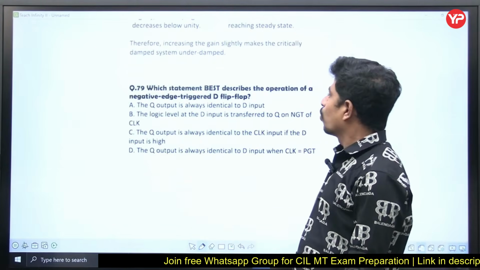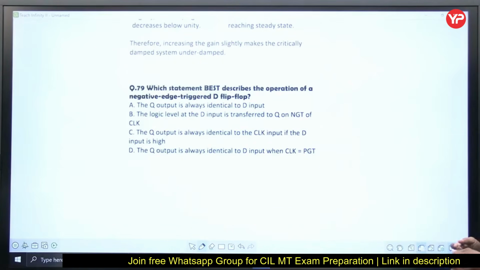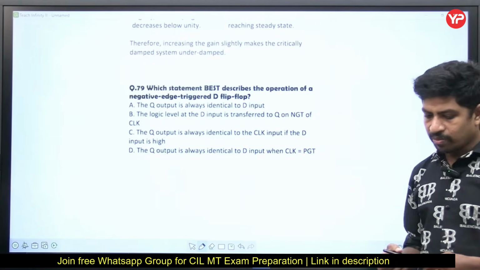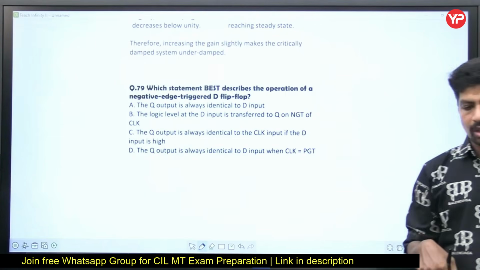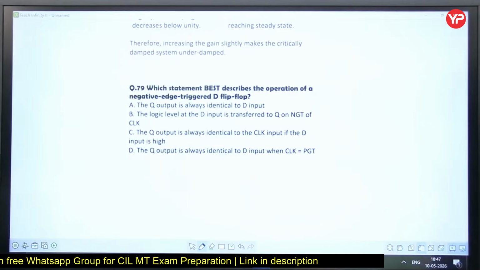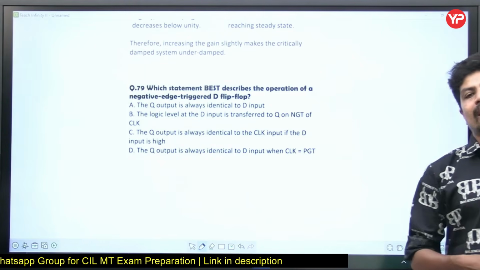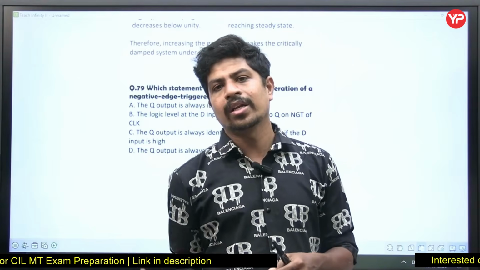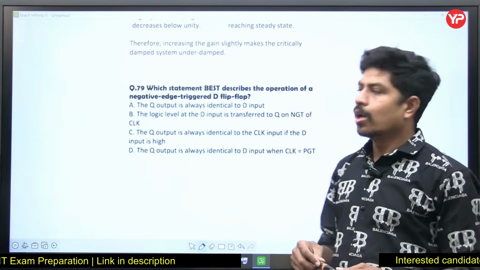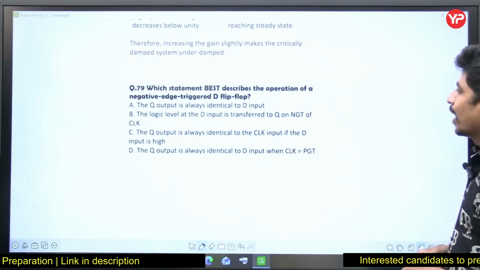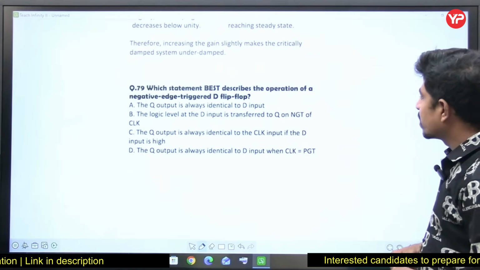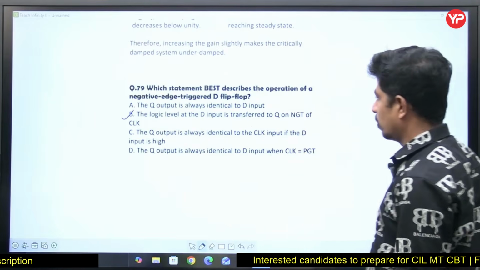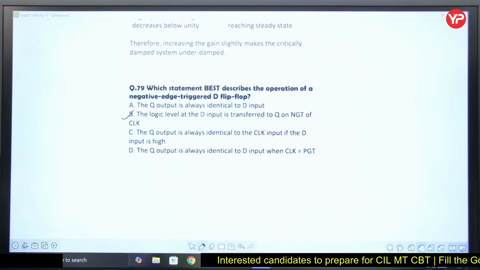Next, which statement best describes the operation of negative edge triggered D flip-flop? Say negative edge triggered D flip-flop: at the negative edge, at the fall of the clock, the input will be transferred to the output, and the remaining time the flop is going to retain its previous value. That is the property. Okay. Now, the logic level at the D input is transferred to Q on the negative edge of the clock. Yes, option B is perfectly suitable.